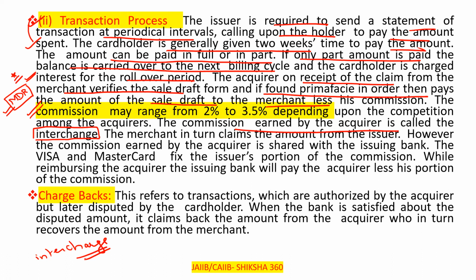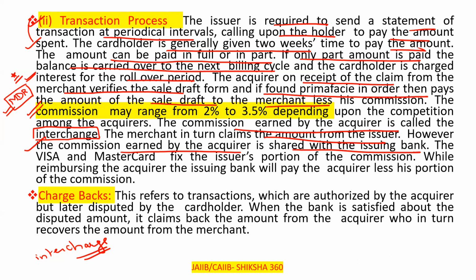The merchant in turn claims the amount from the issuer, the bank who pays the amount to the merchant. However, the commission earned by the acquirer is shared with the issuing bank.